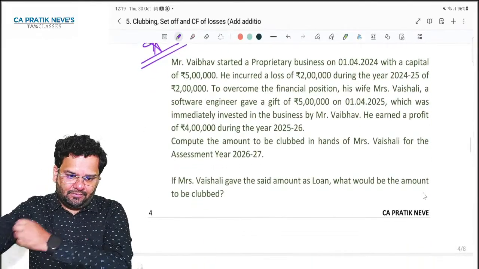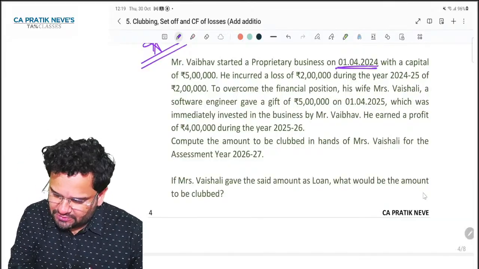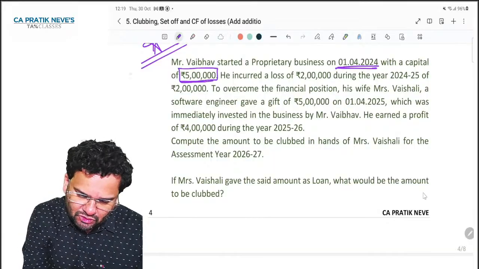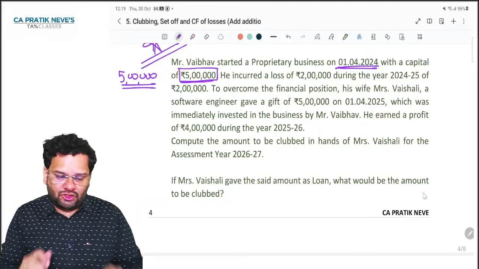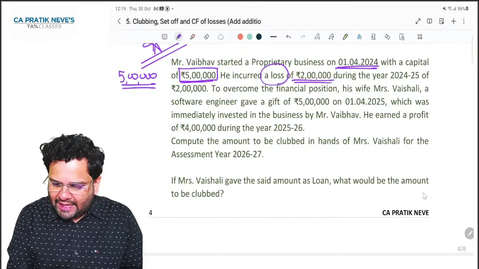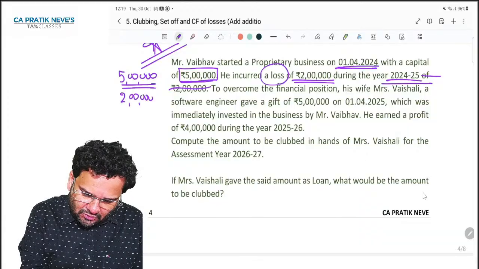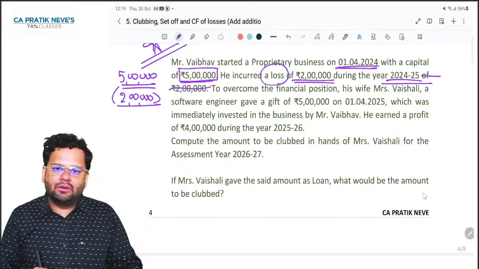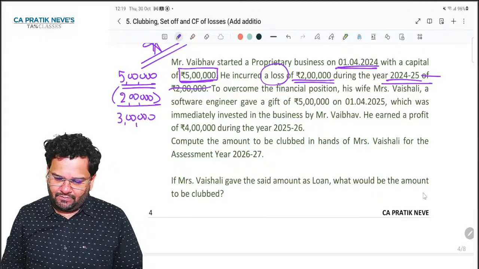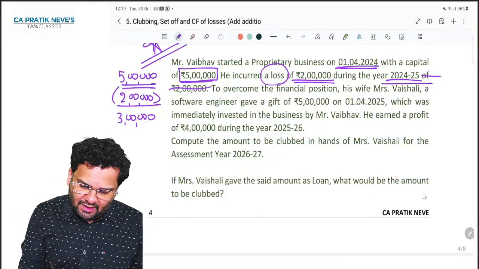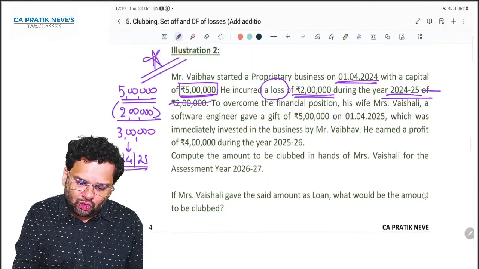Yes. So see, Vaibhav started a business on 1/4/24 with capital of 5 lakh. He started the business, but unfortunately he incurred a loss of 2 lakhs during 24/25. So now his own invested money got down by 2 lakh rupees, and he's sitting with 3 lakh rupees as on 1st April 25.